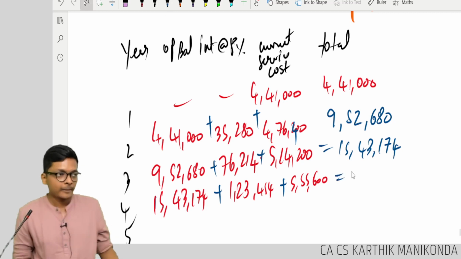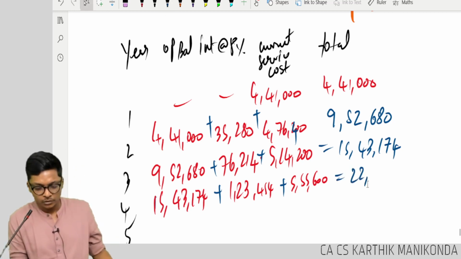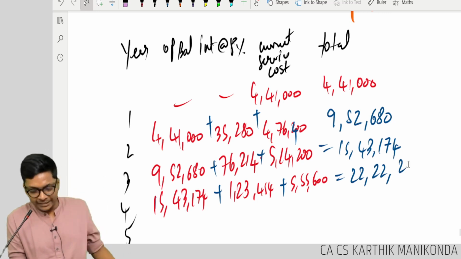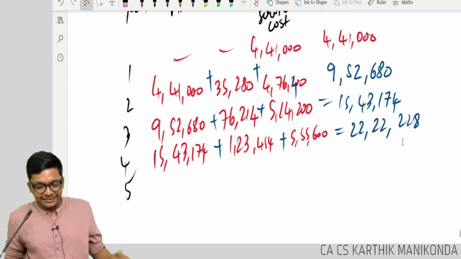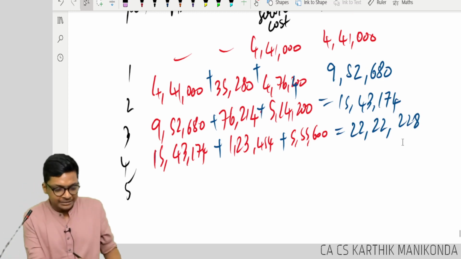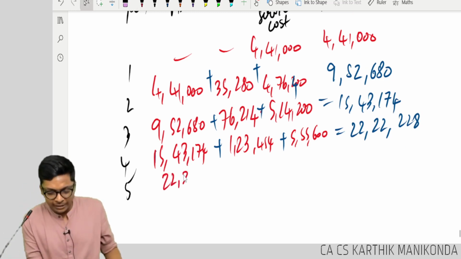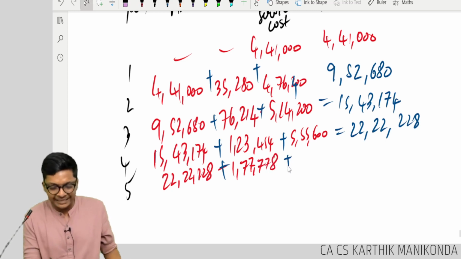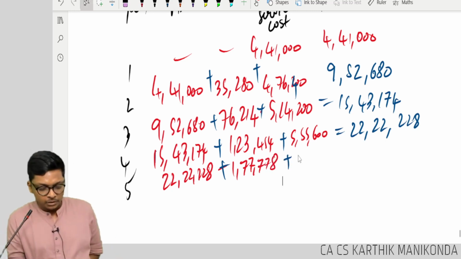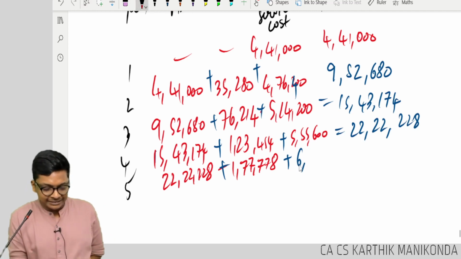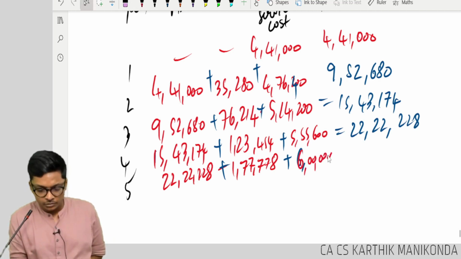This total 228. Don't give me the book answer, give me what you are getting. Next, this start is 22 lakh 22,000 228 plus 1 lakh 77,000 plus, it won't tally, I will tell you how to make it tally, plus 6 lakhs, correct? 6 lakh.